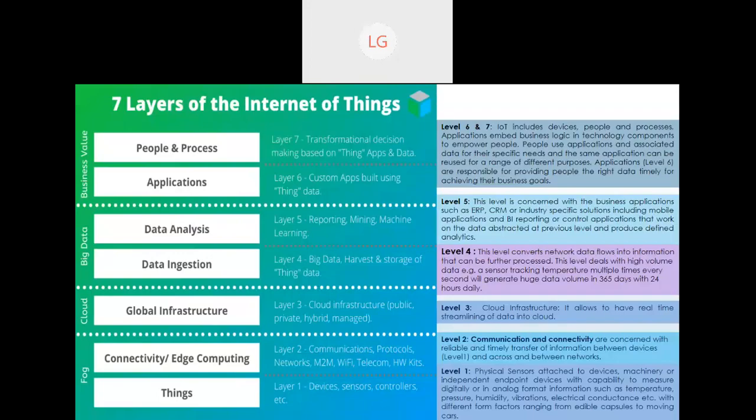So we have different kinds of data. It can be text, it can be signals. So we have to interpret these data, and that is why the terminology is big data. From this level, we are going to further process all this data, clean the data, and move toward layer 5, which is reporting, mining, and machine learning.